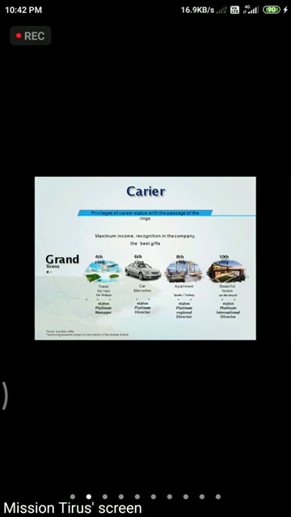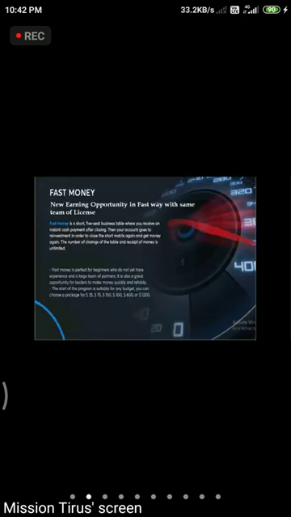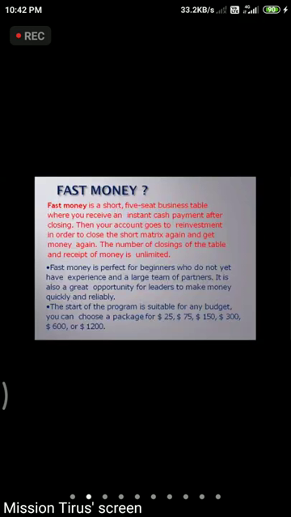And when we have completed our 8th ring in the grand, we are going to get an apartment in Spain or Turkey. We can buy our apartment over there, or we can take the amount from them. And the status is platinum regional director. And the 4th reward, as we have completed our 10th ring, we are going to get a beautiful house on the beach. That means we can get a house on the beach and we can earn our income from there.